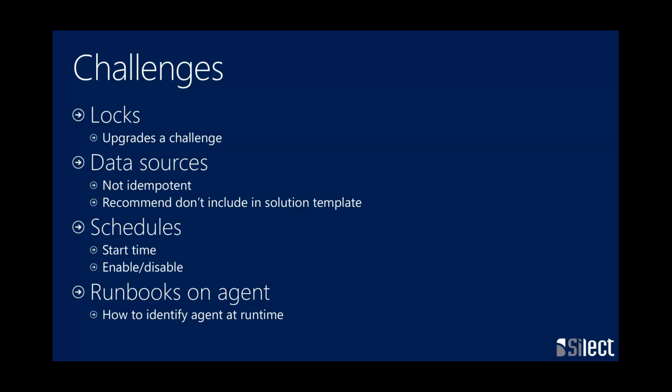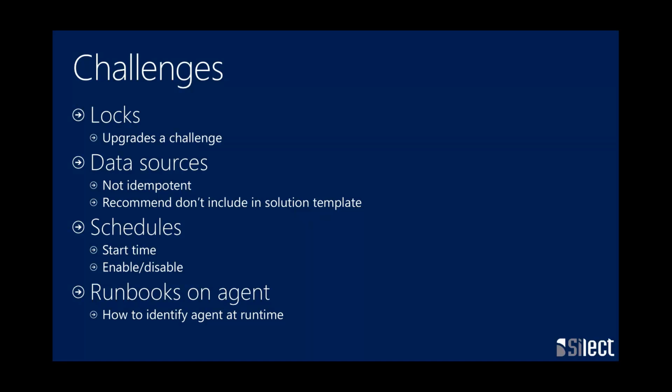But what that means is I can basically implement something respecting what's already there. So in other words, if I say I need error events from the application log and I define that in my template, if your workspace has error and warning being collected, I'm going to obliterate what you've got, right? So that's not an experience that we want. So typically what we're saying right now is to just include in your documentation, as a prerequisite to the solution, configure these particular data sources. There is work going on, as I understand, so that the data sources will be getting idempotent, and then we'll start recommending that we include that in the template.